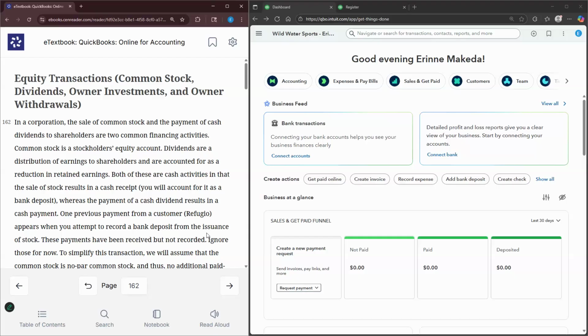And then we have dividends. These represent a distribution of earnings to the shareholders, and they're accounted for as a reduction in the retained earnings. So whenever shareholders receive dividends from a corporation, it's not being paid out of their initial investment. It's being paid out of the net profit that the company generates over the years. And we track that in a special account called retained earnings, because as it relates to our income statement accounts, our revenue and expenses, those are temporary accounts. They are reset every period. And simply stated, we transfer the balance, whether it is a net income or net loss, to our permanent balance sheet account, which is retained earnings.